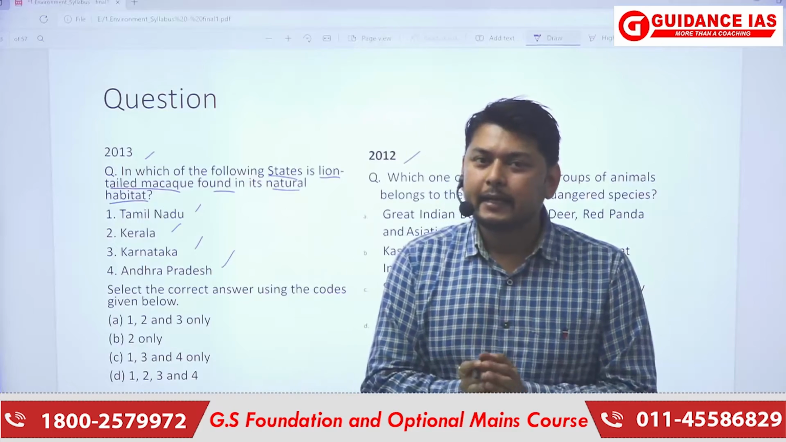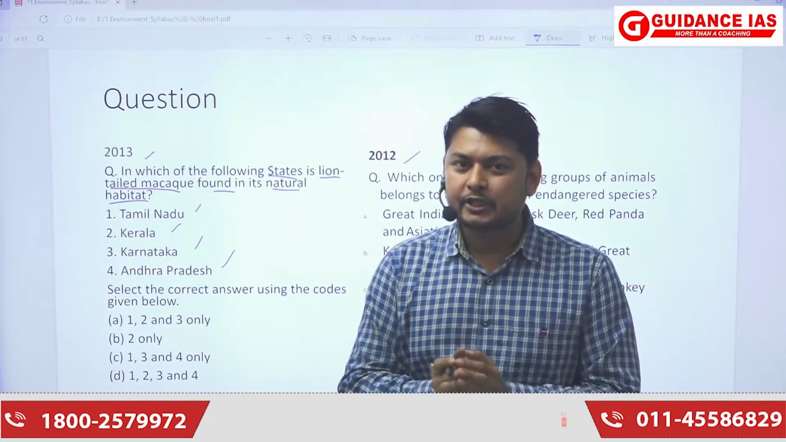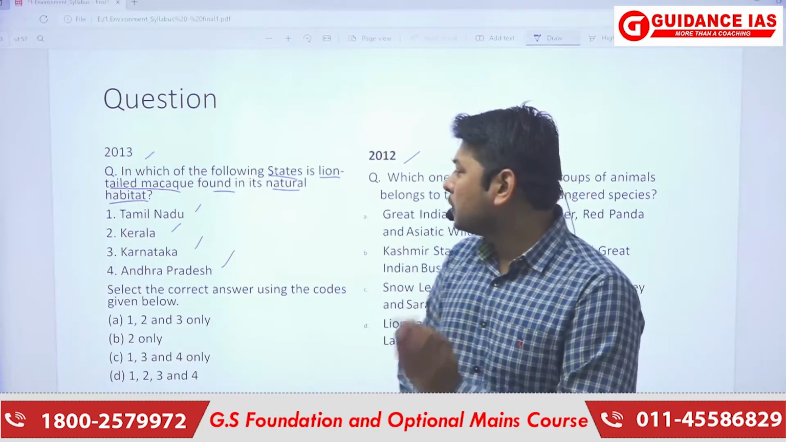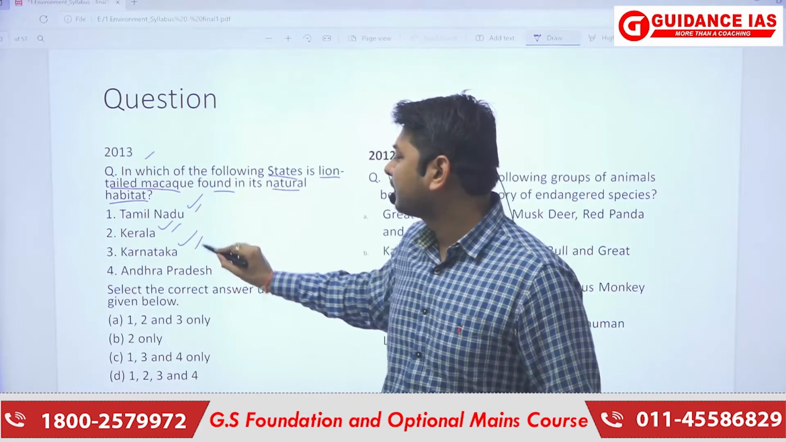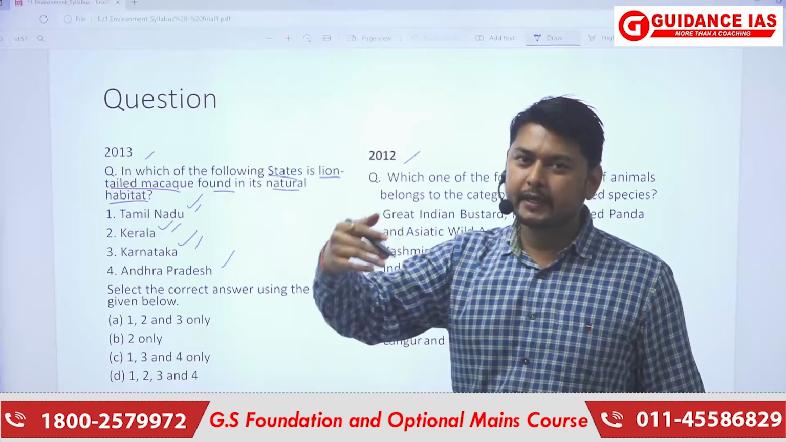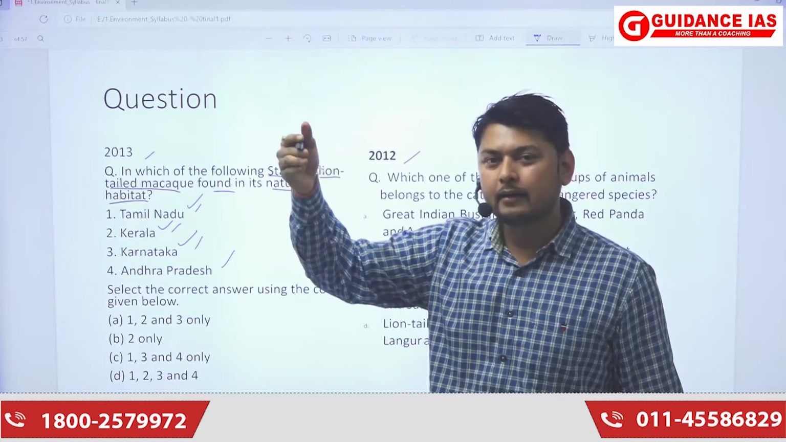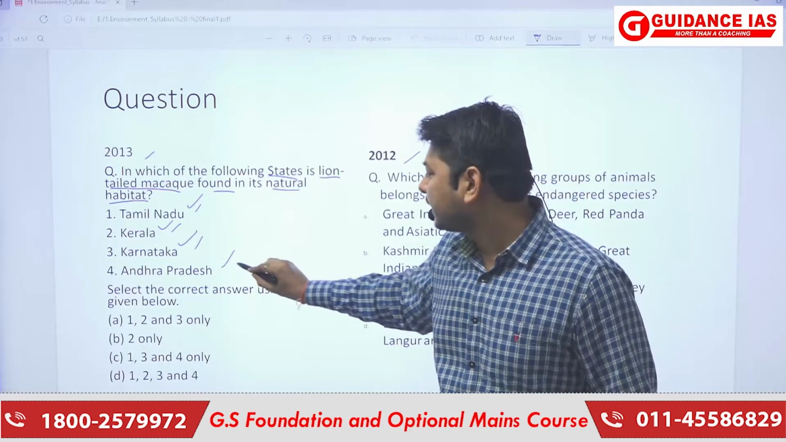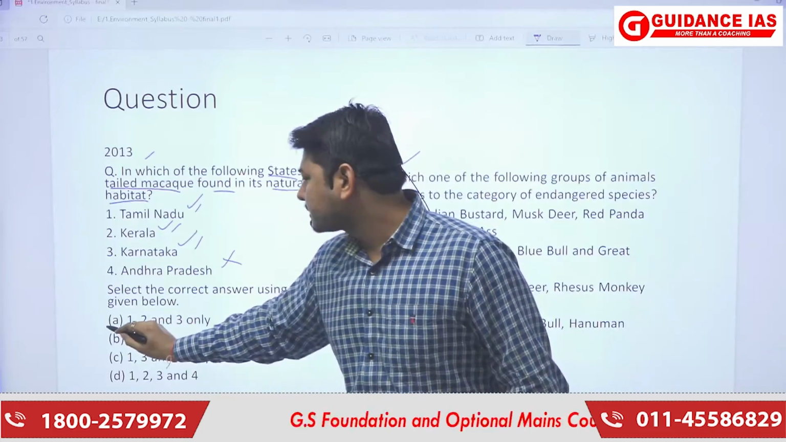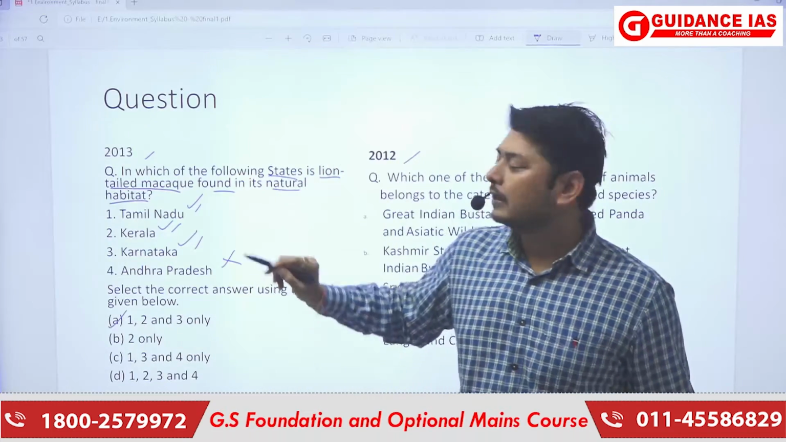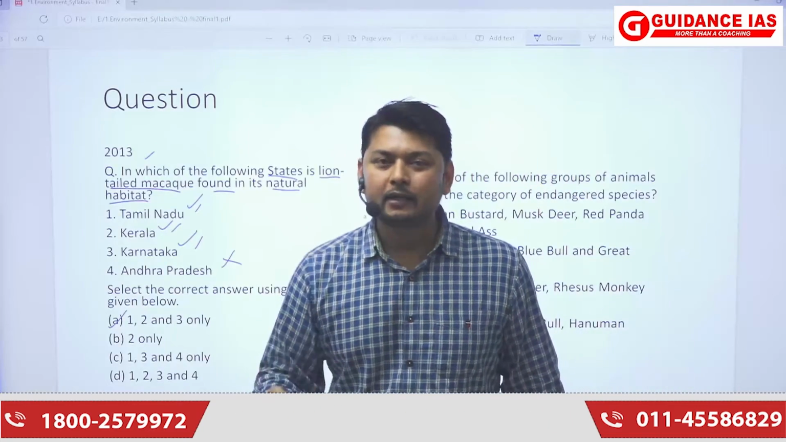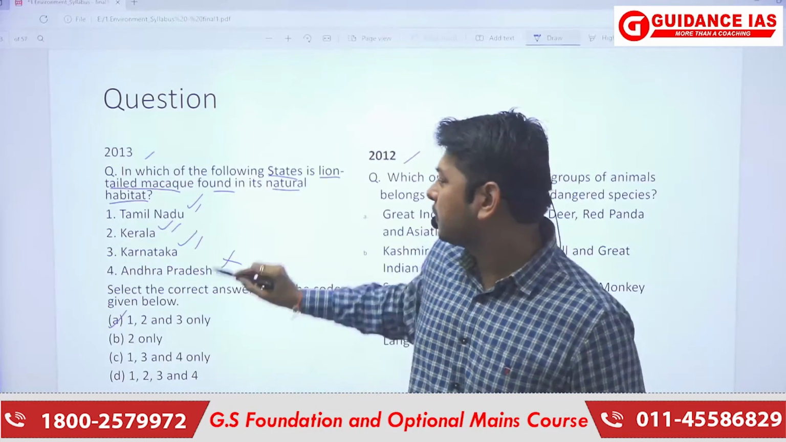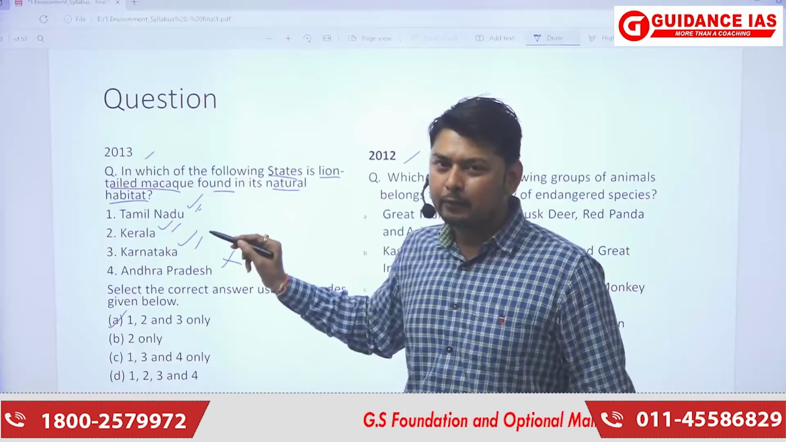Now, this Nilgiri Hills is at the tri-junction of three states. Those three states are Tamil Nadu, Kerala, and Karnataka. Now, Andhra Pradesh is situated above Tamil Nadu and Karnataka. So it is not included here. So our answer here becomes 1, 2, and 3. This requires a basic knowledge of where the lion-tailed macaque can be found. So it is a very peculiar question.